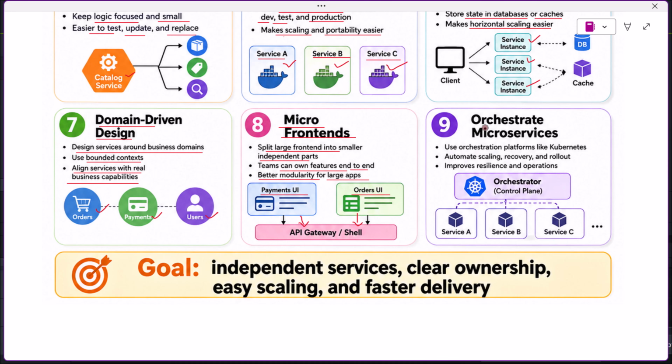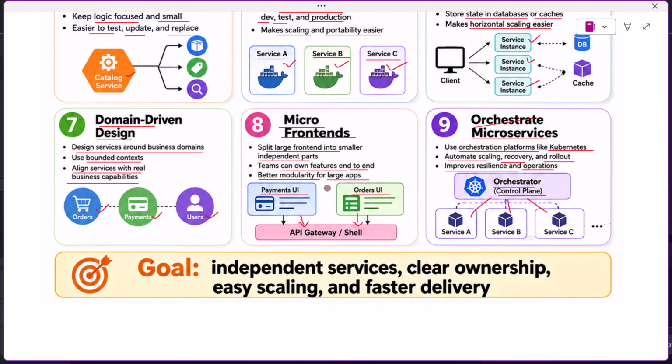The ninth best practice is orchestrate microservices. Microservices should be managed using orchestration platforms like Kubernetes. An orchestrator works like a control plane. It manages Service A, Service B, Service C, and many more services. Orchestration helps automate scaling, recovery, and rollout. It also improves resilience and operations.